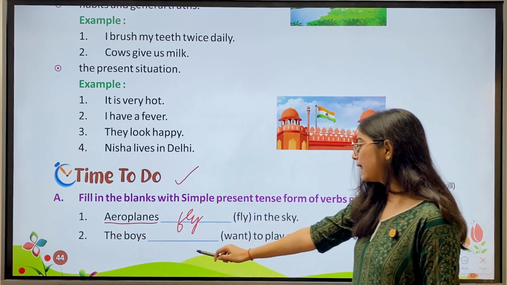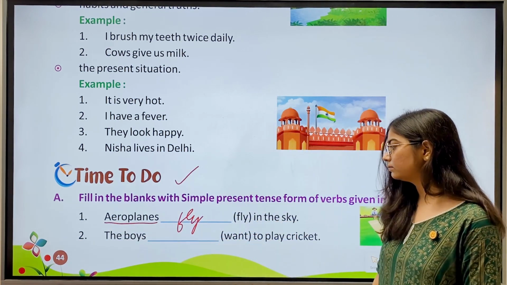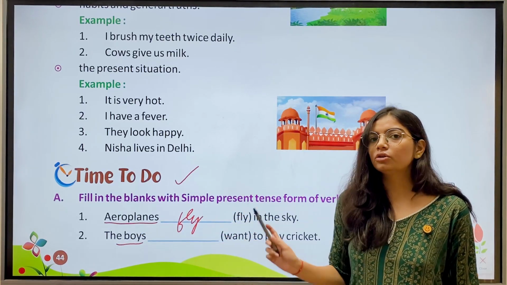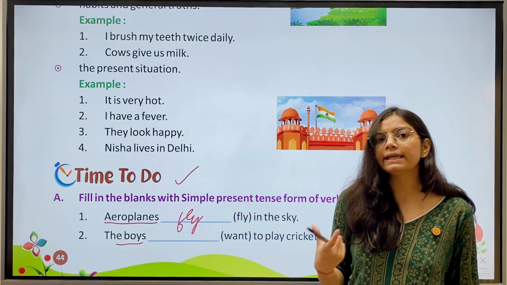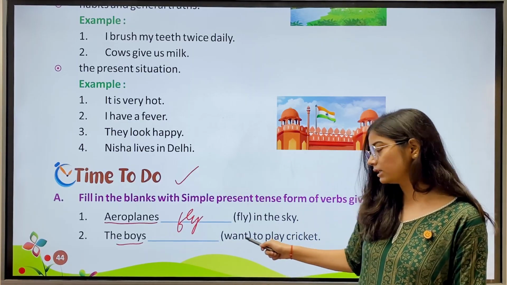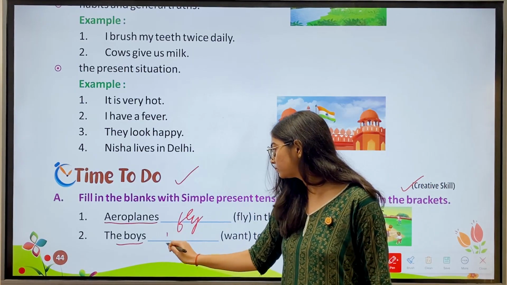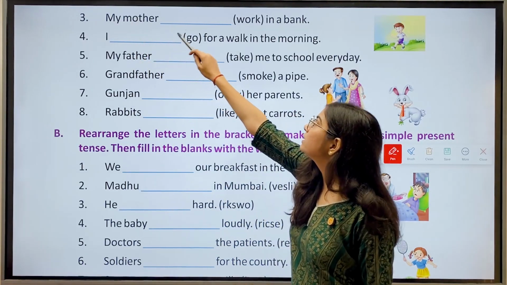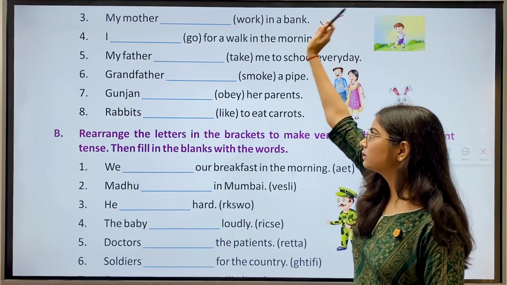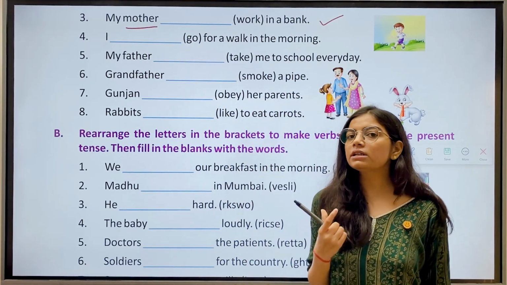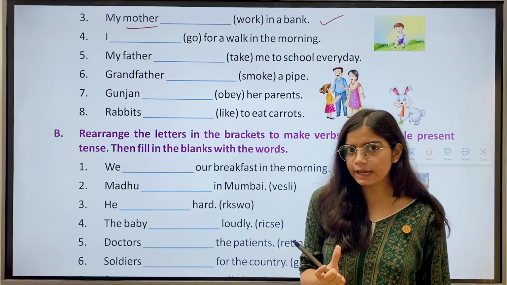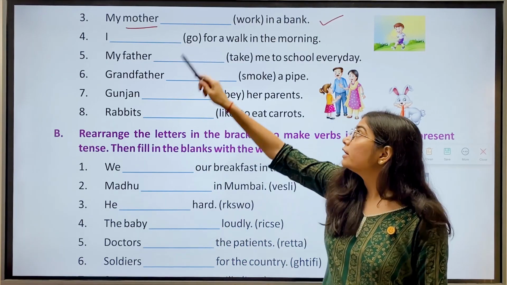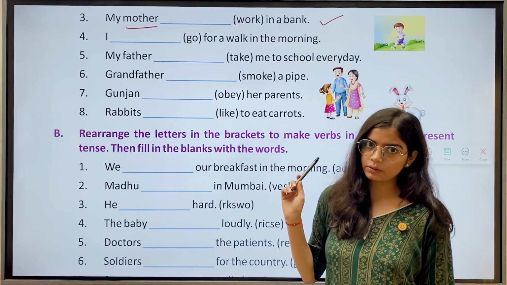Second, the boys dash want to play cricket. Again here you can see this is a plural noun. So, we will use the same form of the verb, which is given, want. Then we have the third one, my mother dash work in a bank. Now, mother is a singular noun. So, with singular nouns, we use the verb with S or ES. So, here the answer is works.